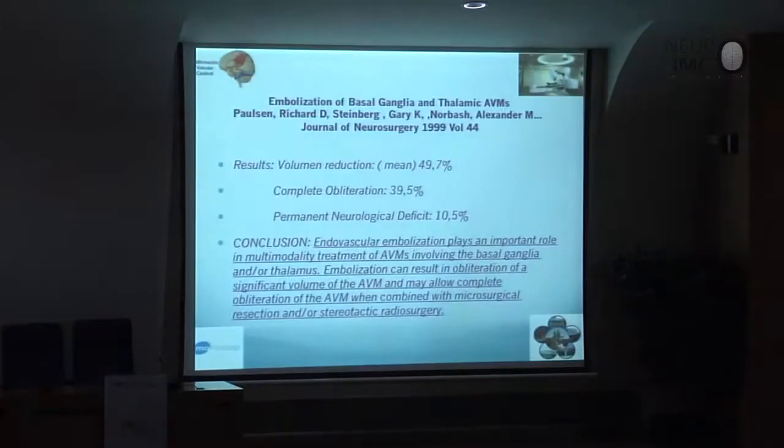We are speaking about the embolization. I checked in PubMed all the most important publications about the embolization in the last 20 years. This is one in 1993 that presented the very nice idea that the embolization of the deep AVM lets us use the embolization to help in the surgery or in the radiosurgery. In this publication, for the first time, they explained that the embolization can produce some pathology or ischemia of the brain.